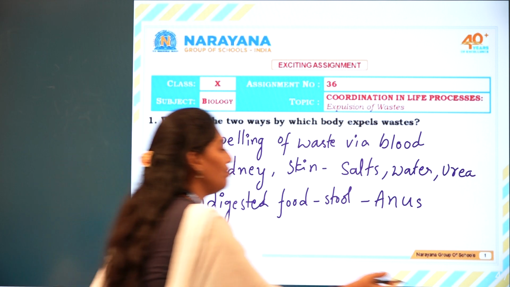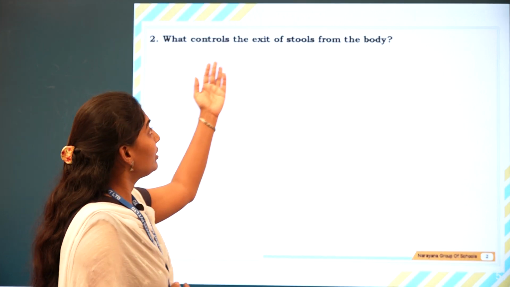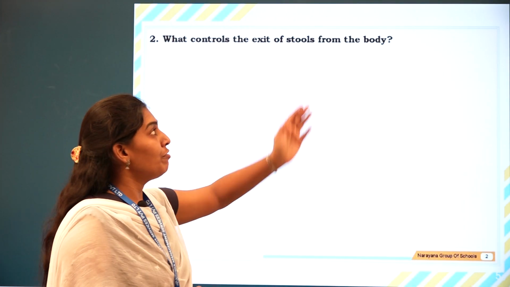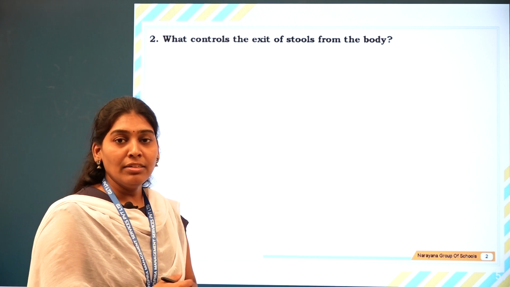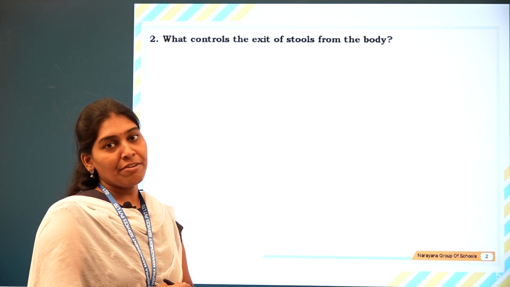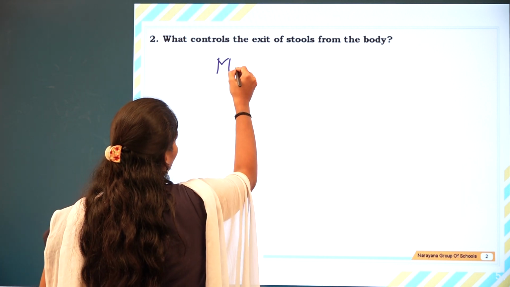Let us go to the next question. What controls the exit of the stool from the body? Usually in the anus, there are two muscular layers we can find.